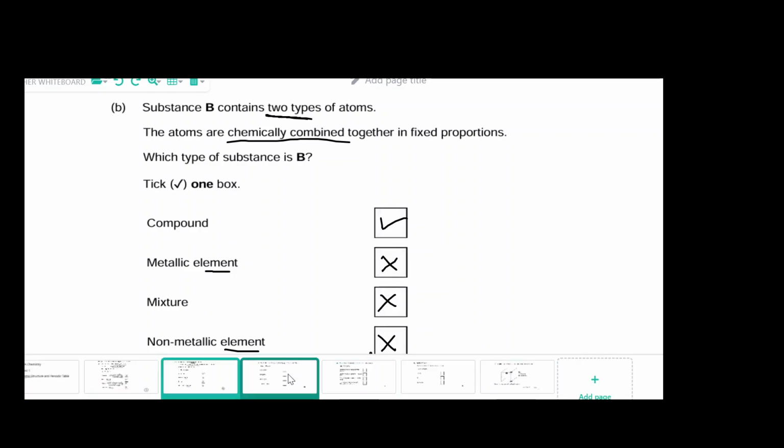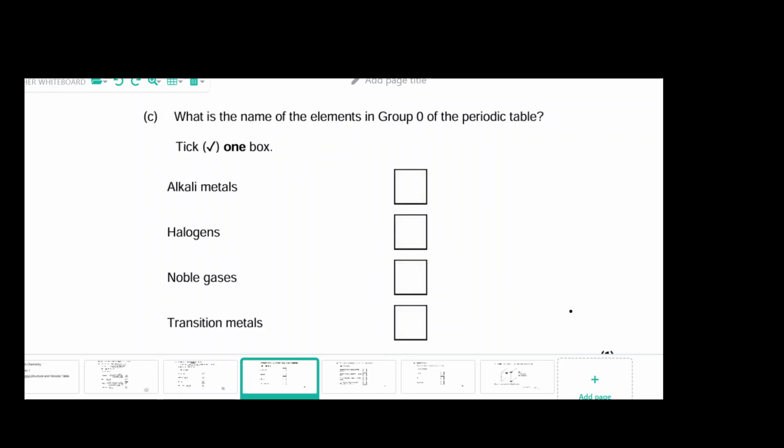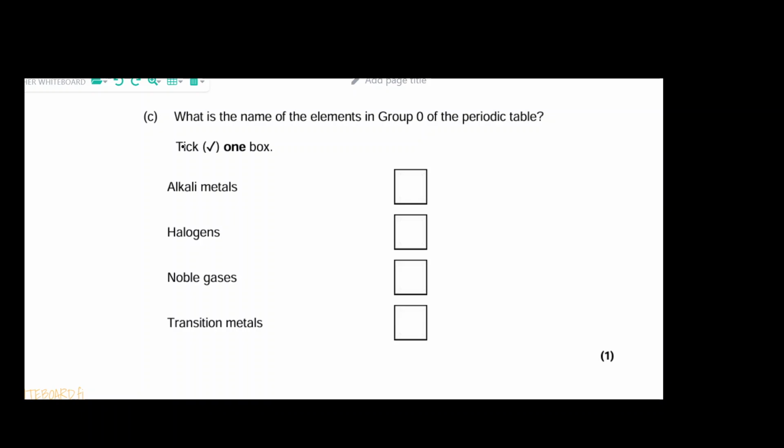So let's look at another type of question you can be asked in this type of topic. What is the name of the element in group 0 of the periodic table? So in another one of my videos, I'm going to take us through what a periodic table looks like in detail and how we have them in groups and in periods.